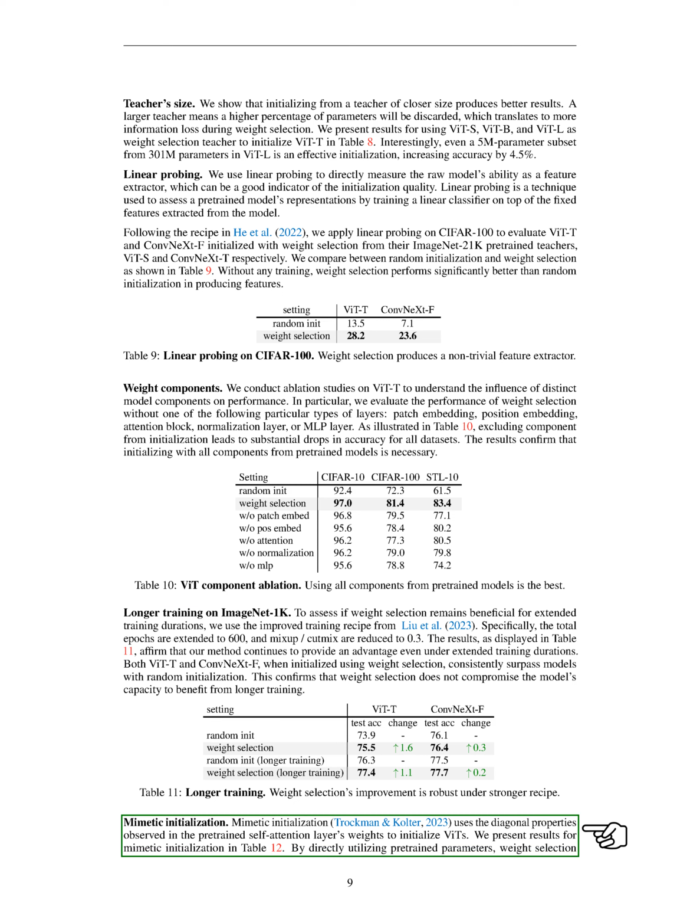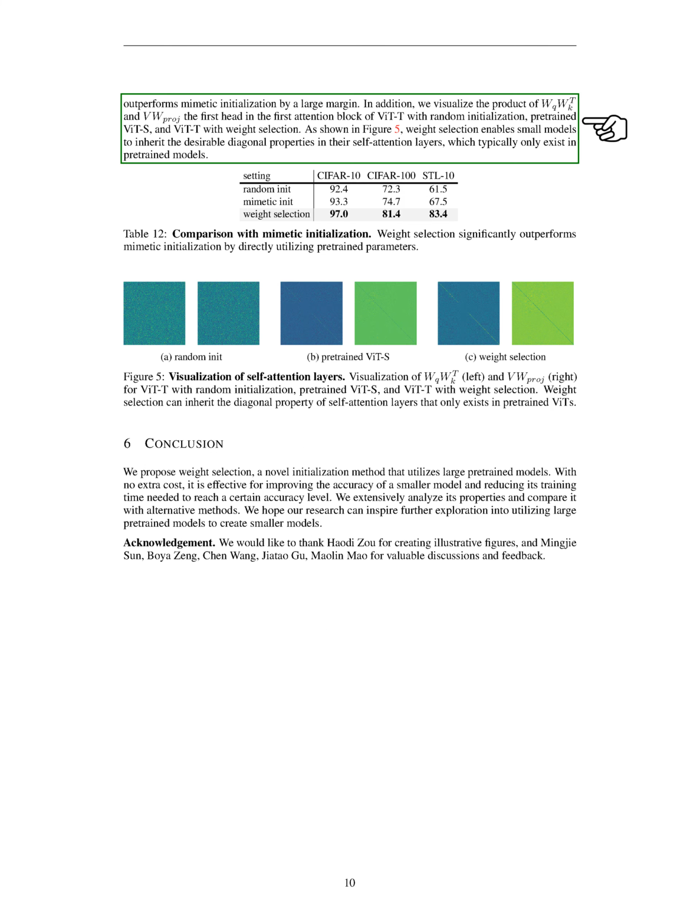Finally, we compared our method with mimetic initialization, which uses the diagonal properties observed in the pre-trained self-attention layers weights to initialize vision transformers. We found that by directly utilizing pre-trained parameters, our weight selection method outperformed mimetic initialization by a large margin.